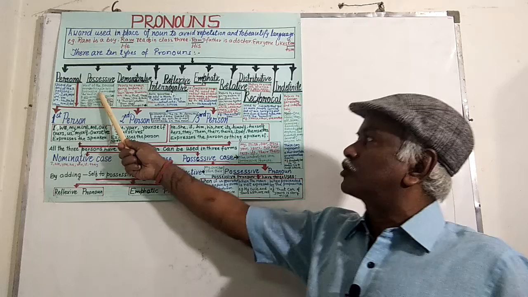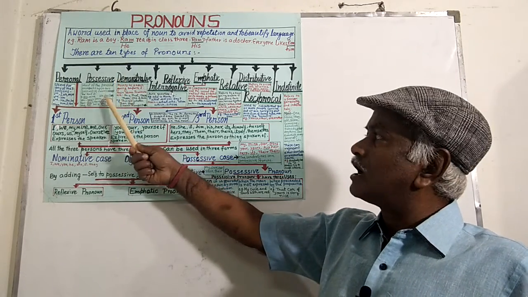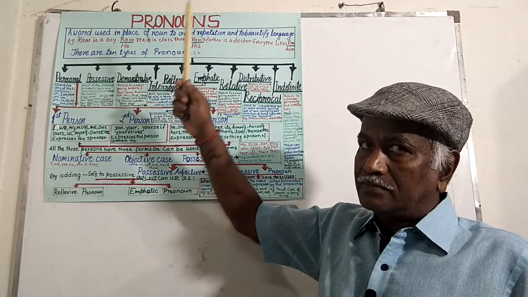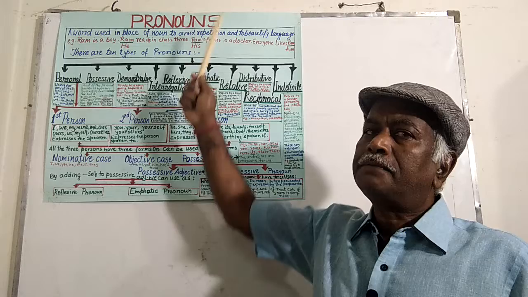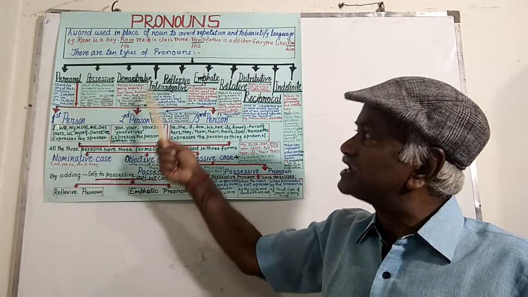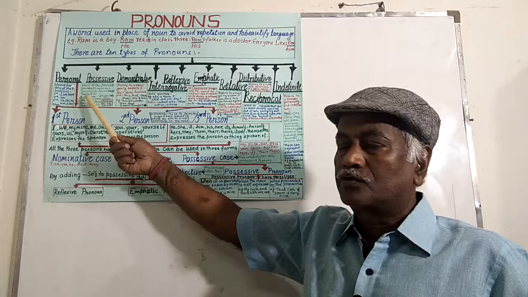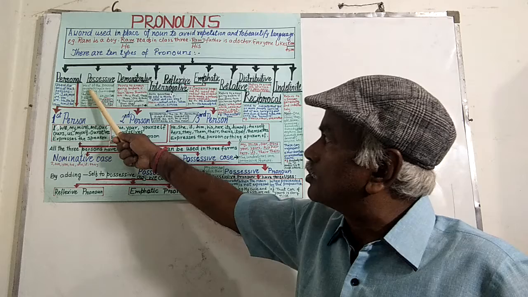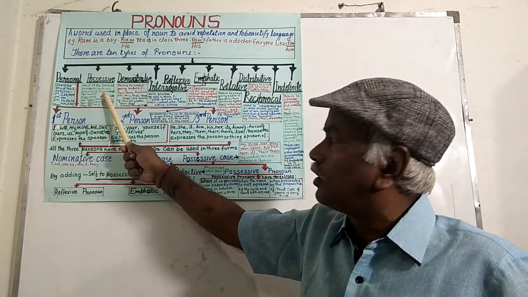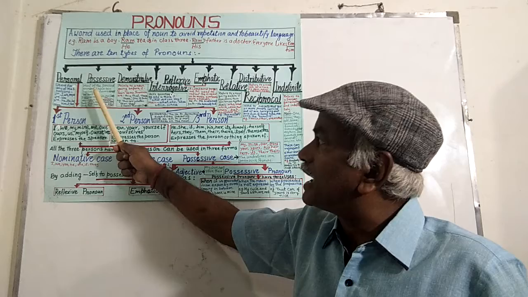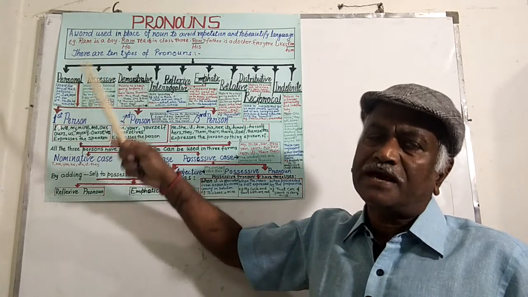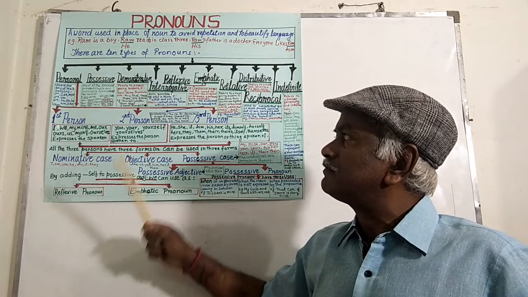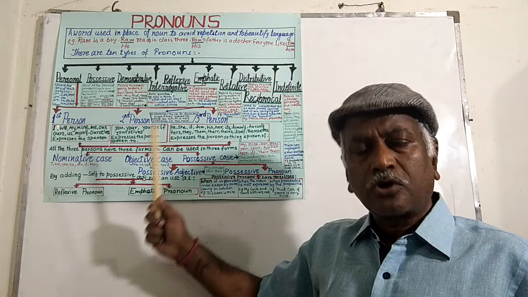Then comes the possessive pronoun. Just now I told what a pronoun is: a word that avoids repetition and beautifies the language. The same work is done by the possessive pronoun. It shows possession. Most of the personal pronouns have two possessive forms except he and it. He and it have got the same possessive form. The two forms are possessive adjective and possessive pronoun.